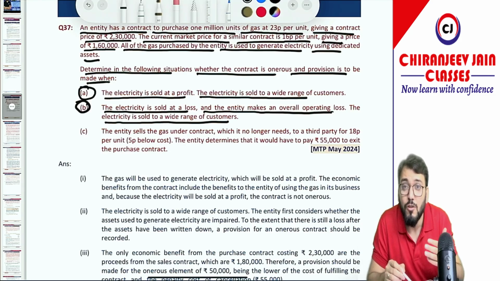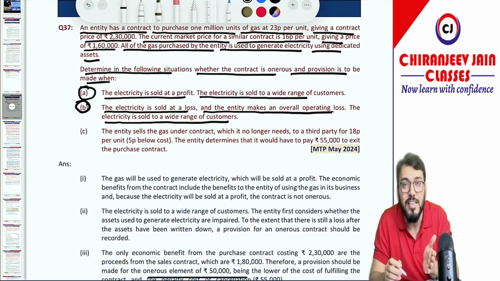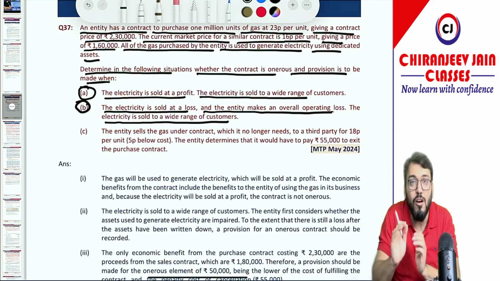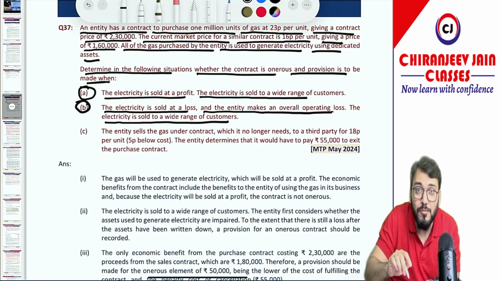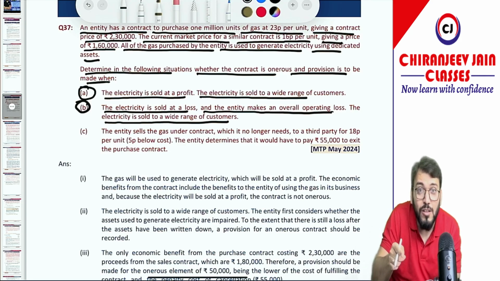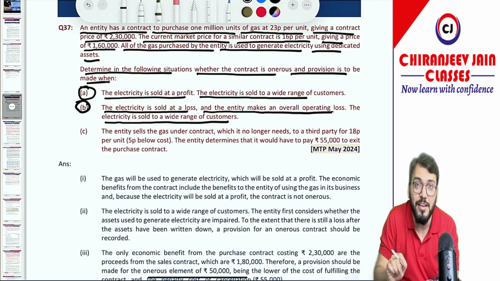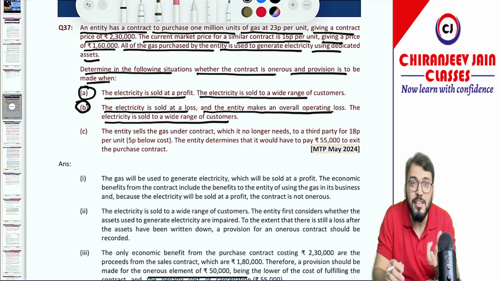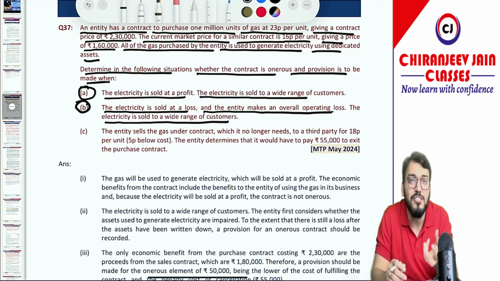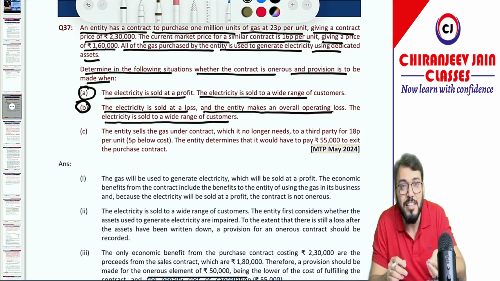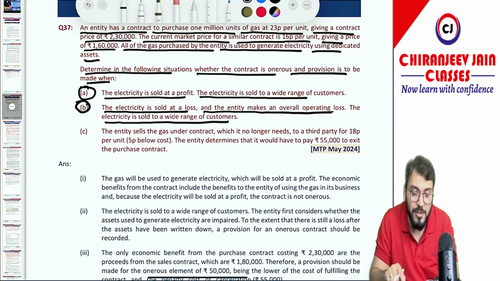So can you say the expected cost of meeting that obligation is more than the expected benefit from that contract? So of course this is an onerous contract. Now as per Ind AS 37, first you need to recognize impairment loss on the asset which is dedicated for that contract, and for the balance, whatever amount is left, you will create a provision under Ind AS 37. So first you need to apply Ind AS 36, calculate the impairment loss on the asset which is dedicated to this contract, then whatever balance amount of loss is there will be created as a provision as per this chapter, Ind AS 37.